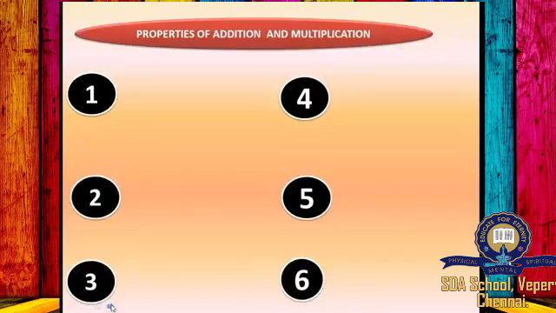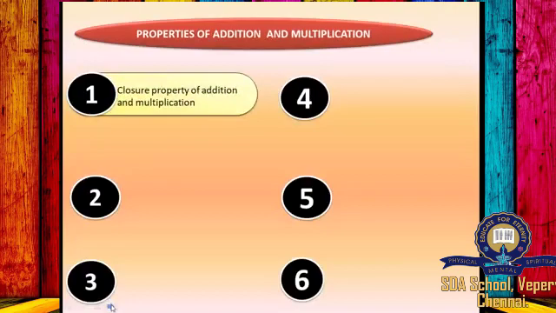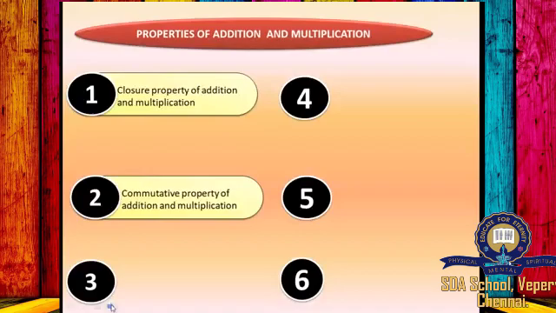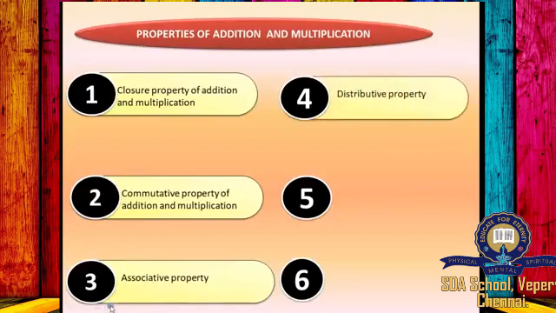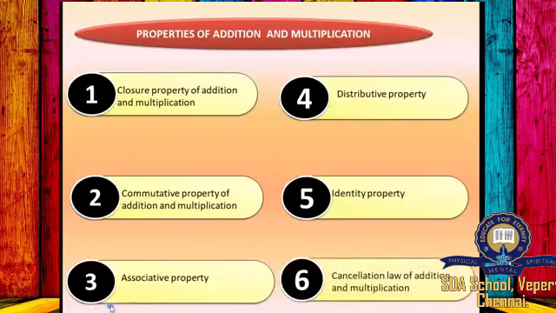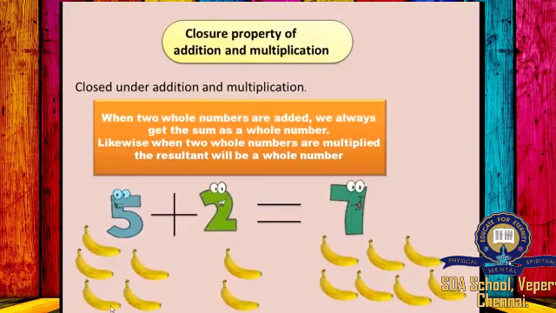The properties of addition and multiplication are: closure property of addition and multiplication, commutative property of addition and multiplication, associative property, distributive property, identity property, and cancellation law of addition and multiplication. Now we will see each of these properties in detail.